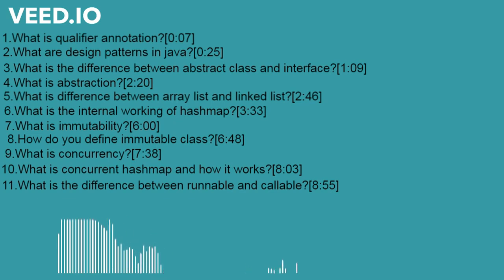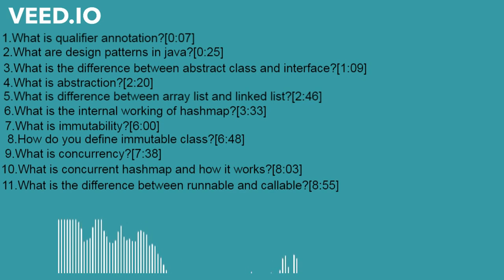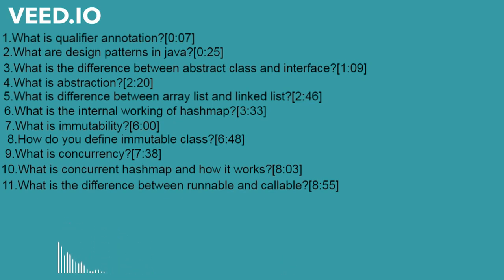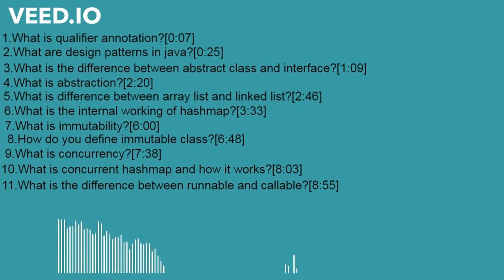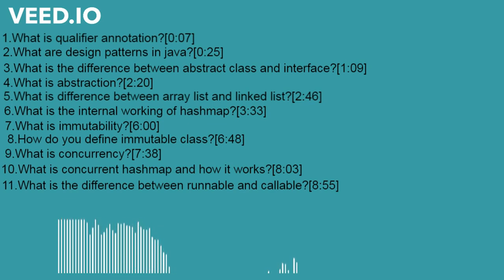What is the difference between runnable and callable? Runnable, I think, is used in the creation of threads. Callable, I have checked in executor service, I think I'm able to create the callable objects. Sorry, I don't remember what callable is right now.